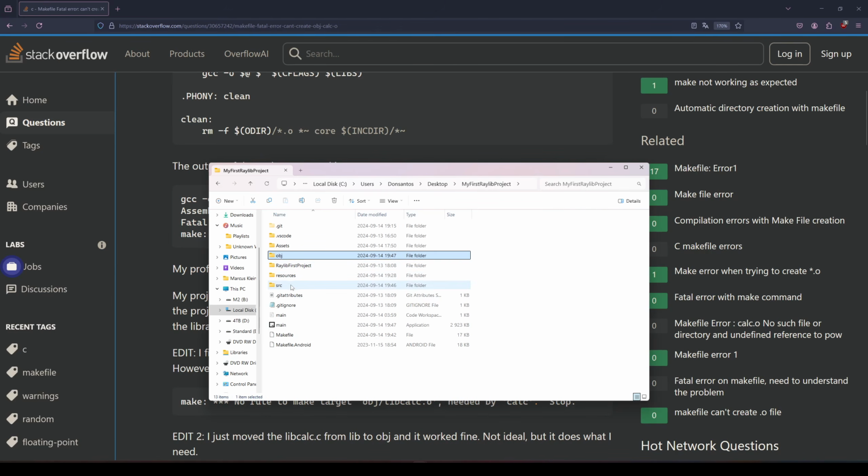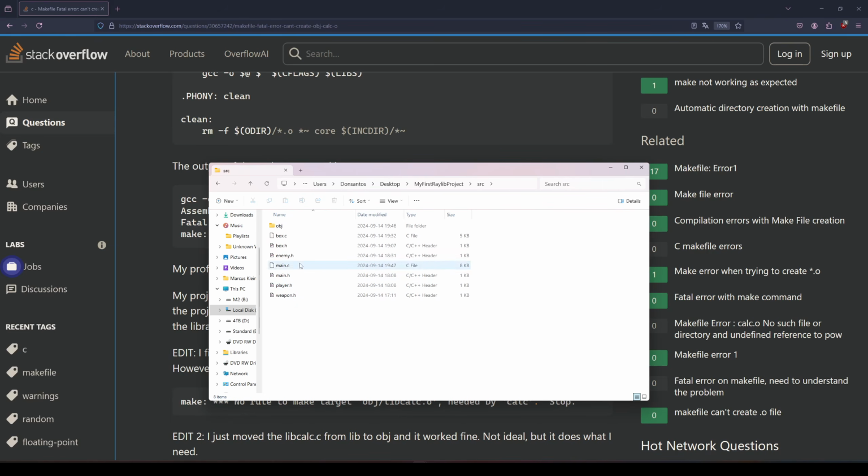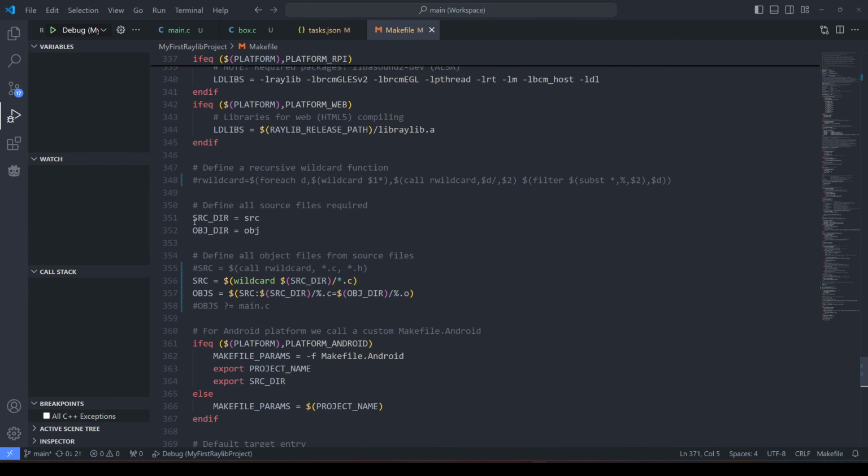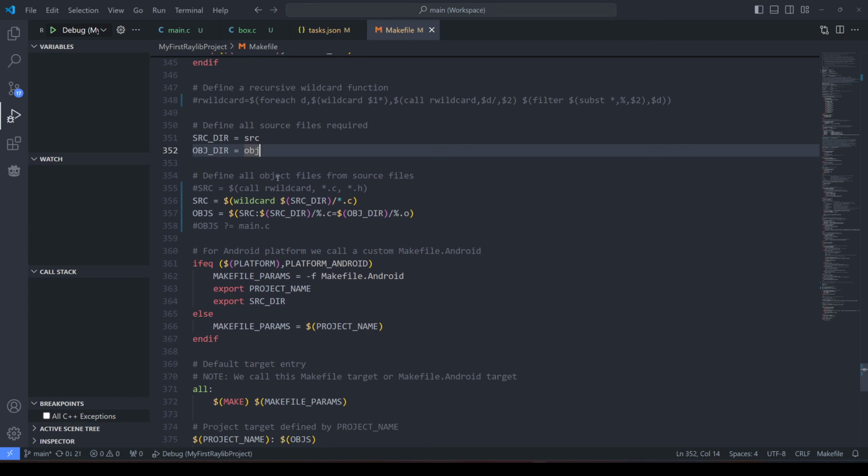So what is happening here is I've moved all of the code down to this folder. According to my makefile, if we go down here, you see we have a source directory and an object directory. All of this is Greek to me. I don't really understand what's happening here. Wildcard and directory, what is all this? I can't read this. Now that I've been staring at it for a while, I'm starting to be able to understand. We have our source and we have our objects.